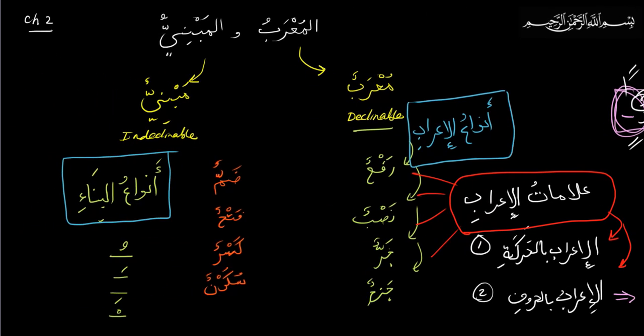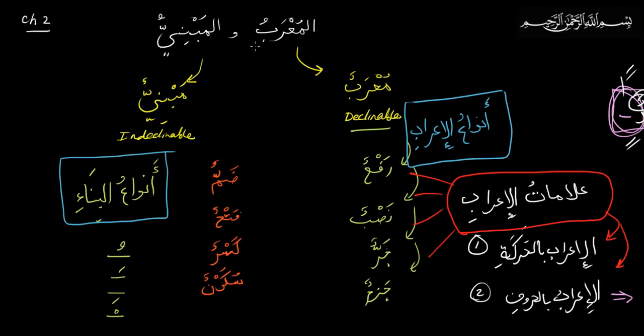So what have we talked about here? We talked about how words are either mabni or mu'rab, that is, they decline. They change in conditions, though we should say they don't necessarily always change shape. They change conditions, and they call it declinable. These conditions are rafa, nasab, jar, and jazm.